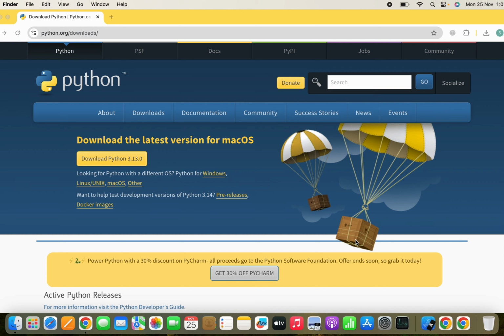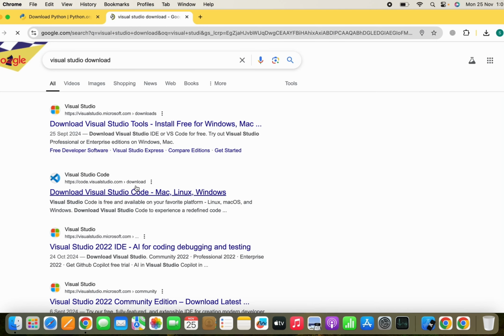So if you have followed some of my series on Flutter, you already know that I've already downloaded VS Code in my system. But if you are new and learning this Python tutorial for the first time, you can simply search for Visual Studio Code. So you can simply write Visual Studio Code download, and here you can see the official website of Visual Studio Code, and it is available for Mac, Linux, and Windows.